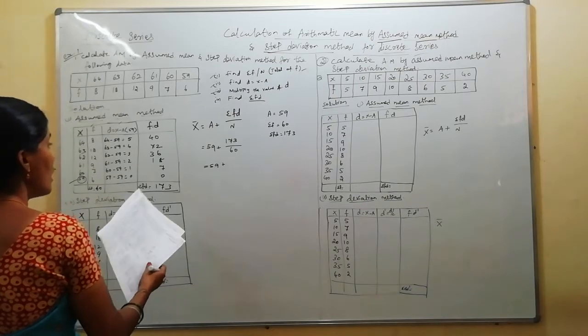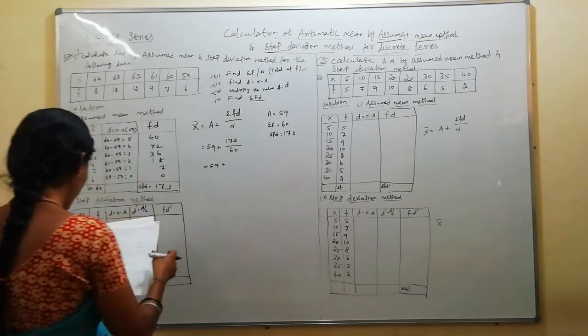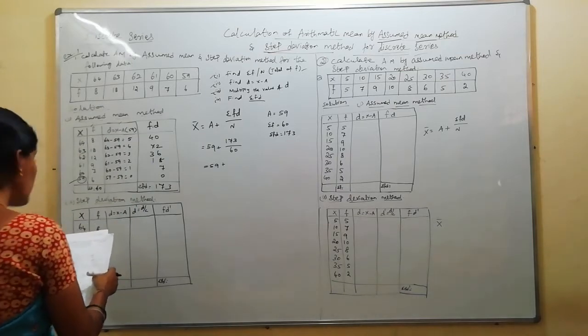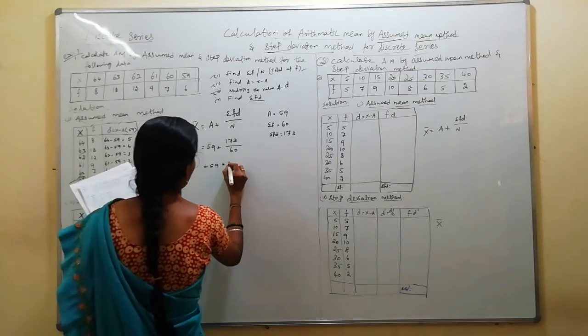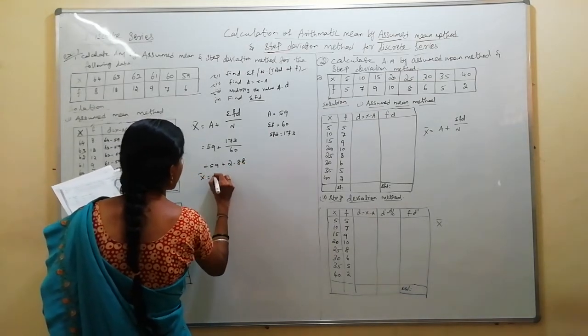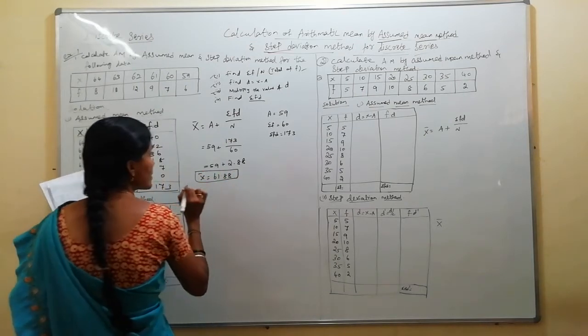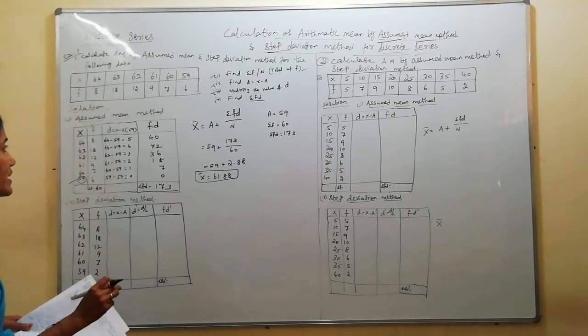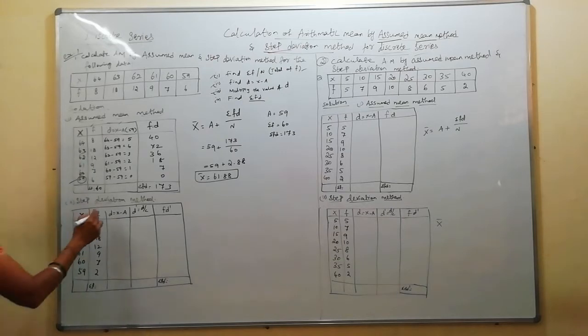59 plus 2.88. You will get 2.88, ma. So x bar answer is 61.88. Okay. So this answer was there in the direct method also, and again you are going to get the same answer. Should be the same answer for the next procedure, step deviation method.